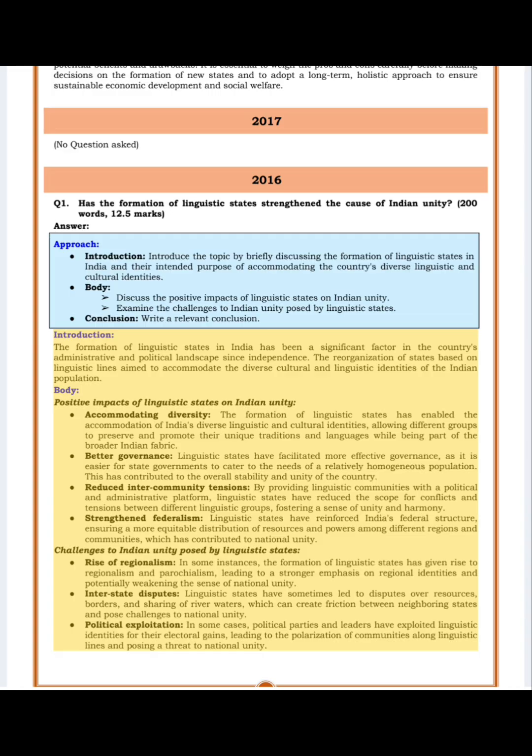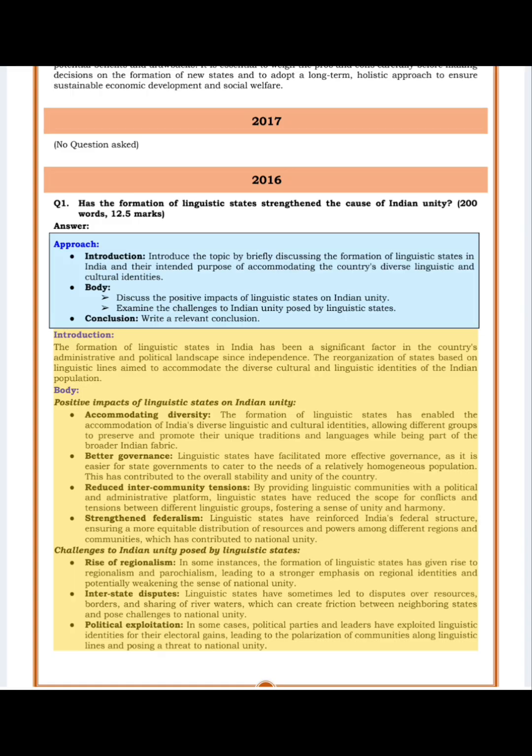Body. Positive impacts of linguistic states on Indian unity. Accommodating diversity. The formation of linguistic states has enabled the accommodation of India's diverse linguistic and cultural identities, allowing different groups to preserve and promote their unique traditions and languages while being part of the broader Indian fabric. Better governance. Linguistic states have facilitated more effective governance, as it is easier for state governments to cater to the needs of a relatively homogeneous population. This has contributed to the overall stability and unity of the country.